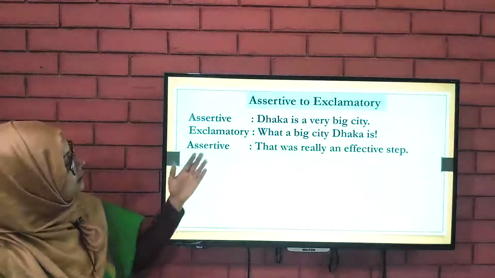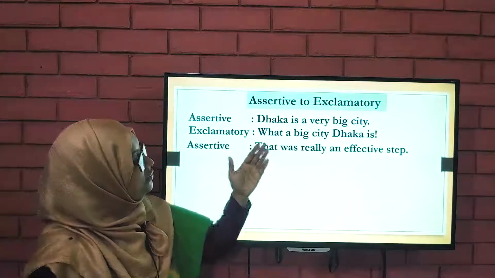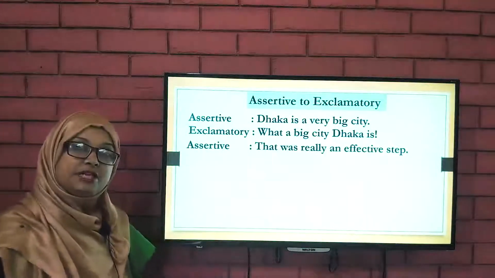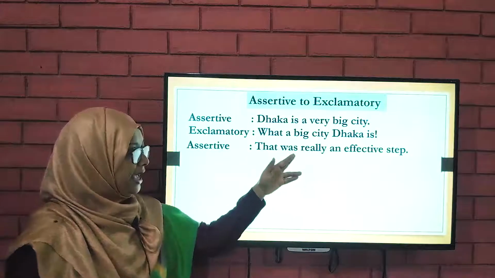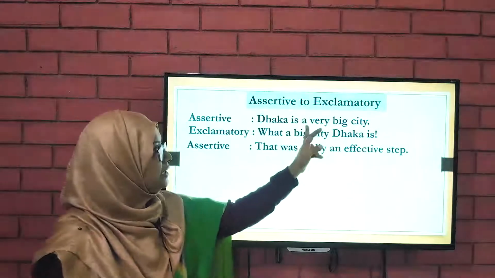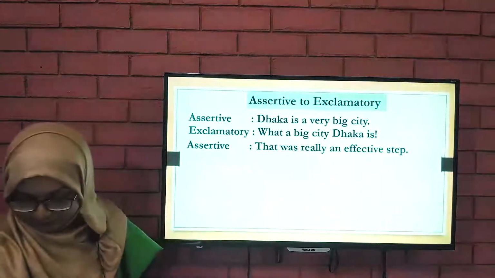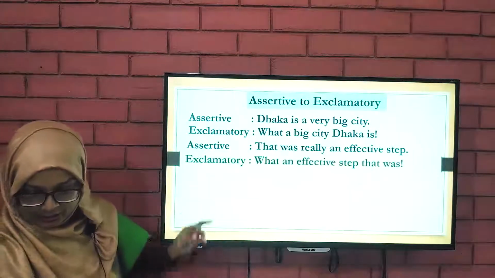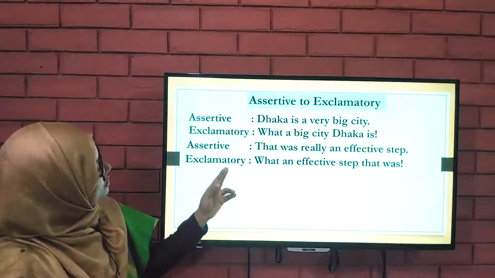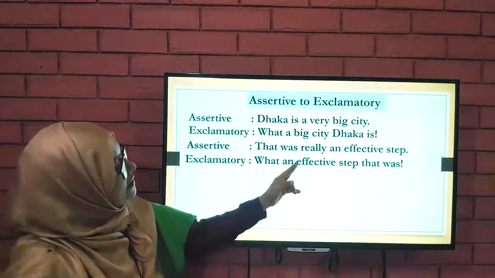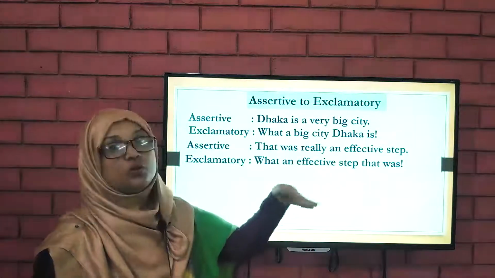Here is another sentence: that was really an effective step. Here it was "a" and here it was "an". And the exclamatory sentence: what an effective step that was.